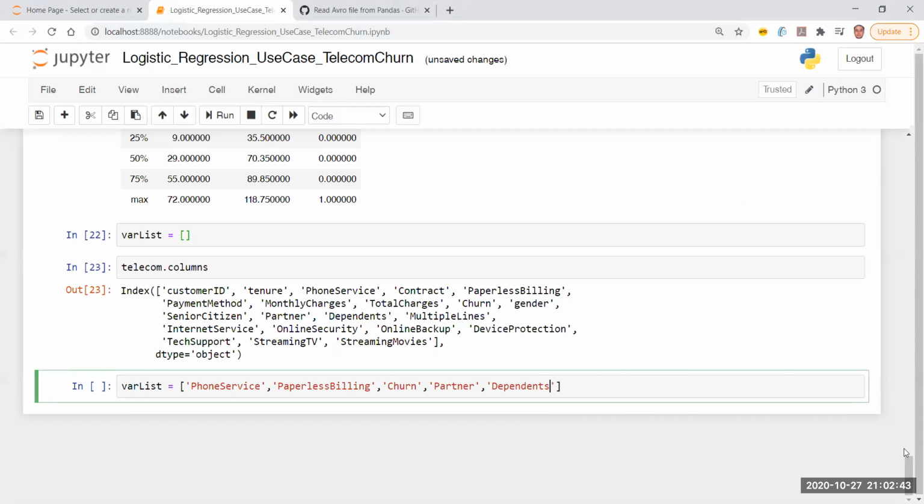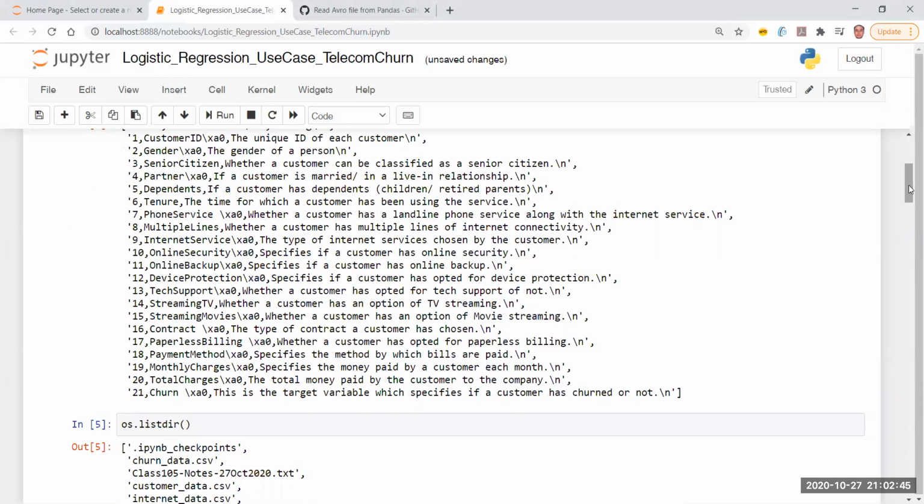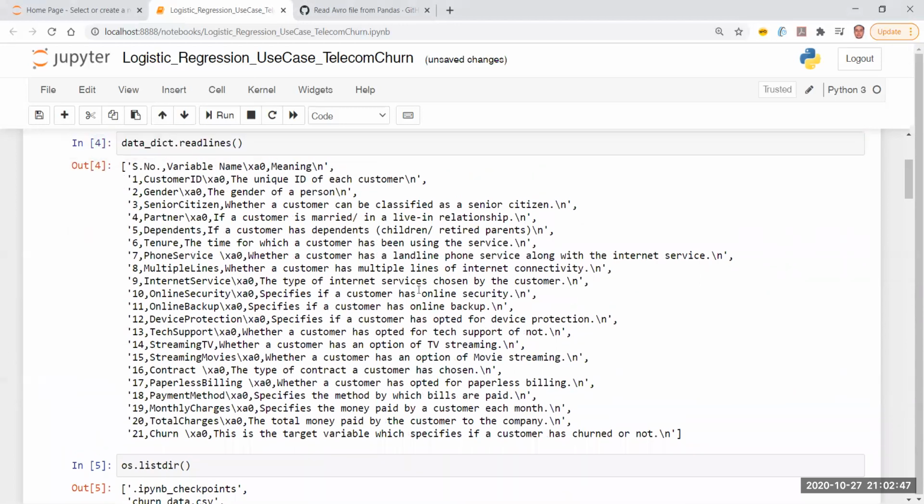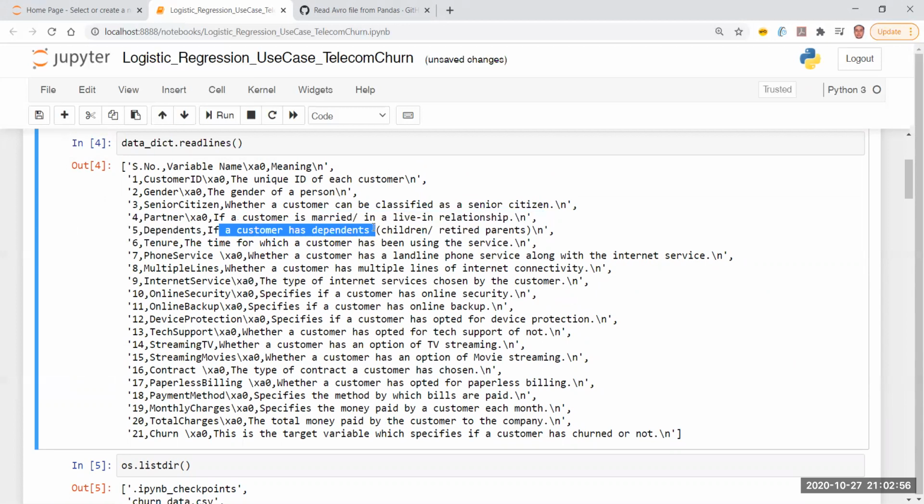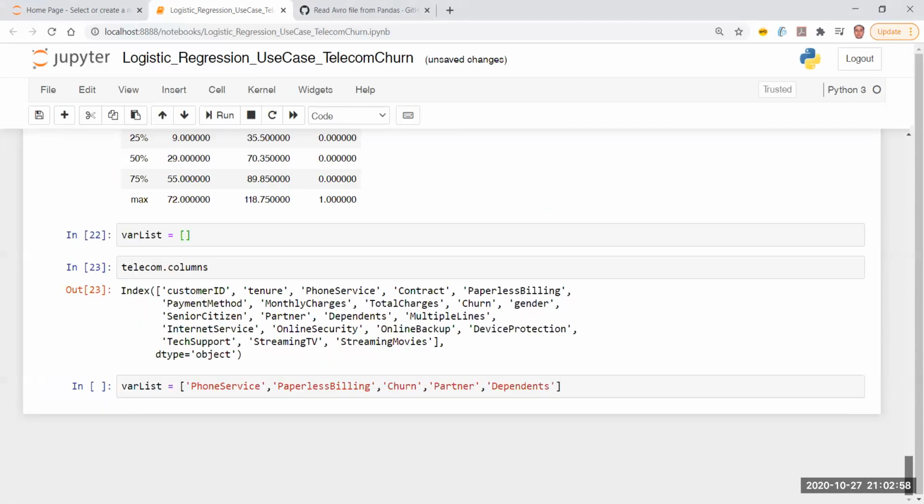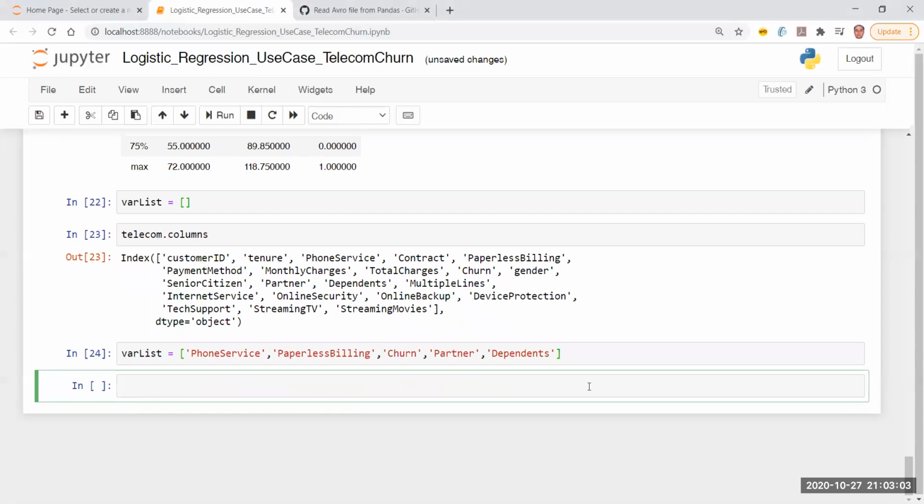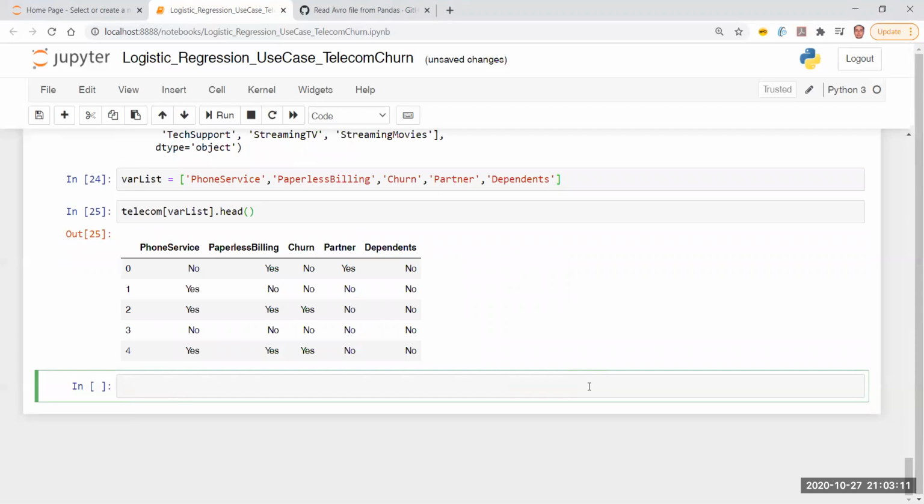So how did I get this list? This is entirely basis the data definition. Just for an example, if you look at the dependents field, whether a customer has dependents or no, it means it is a yes no field. So let me just look at the data once and quickly verify if my understanding is wrong. So var list, and I do a head. See, each and every field is yes no, yes no, yes no.